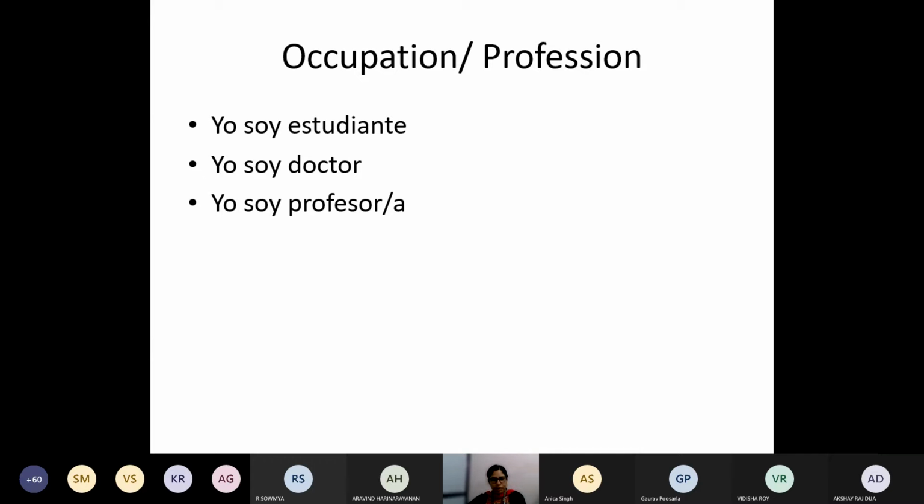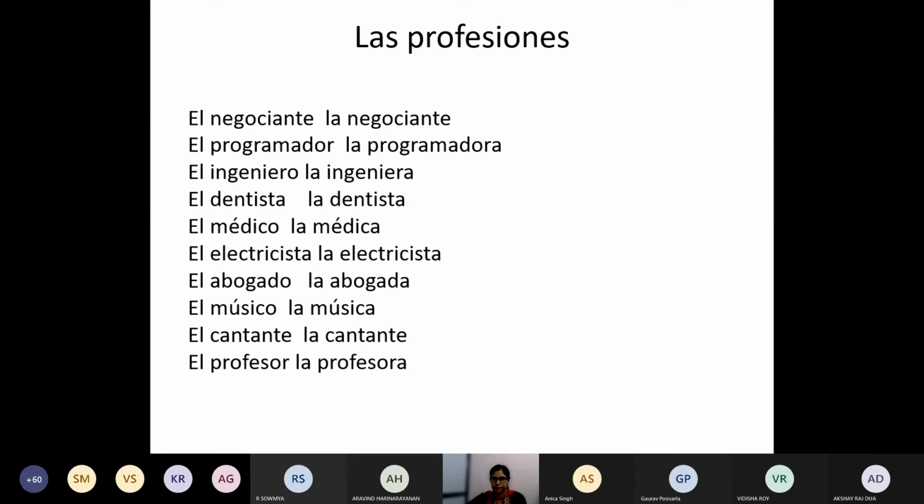Occupation, we have already done this, like yo soy estudiante, yo soy doctor, yo soy profesor. So all these you have to use the SER verb. Some professions are here. I have given some professions so that you can understand that these are the professions where you can use the SER verb. Okay, and you can also read them so that it will be useful for you.